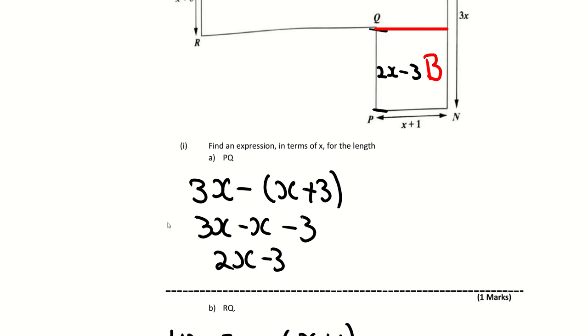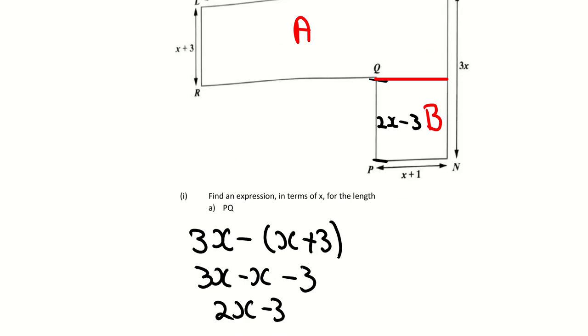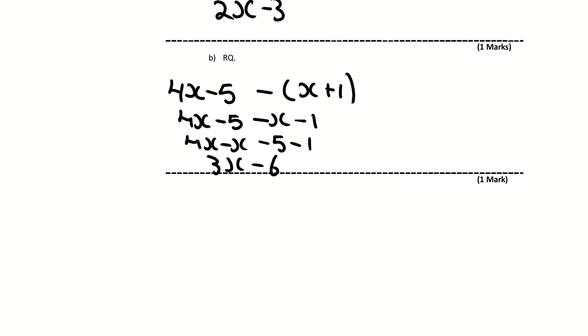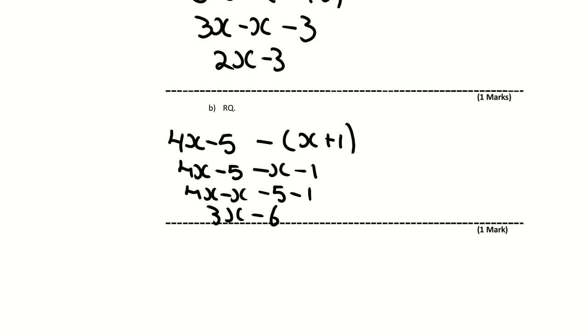No? Okay. Then they want RQ. RQ is the difference between 4x minus 5 and x plus 1. You would subtract it and group like terms, but please note that you're subtracting x plus 1. So minus by positive x is minus x, and minus by positive 1 is minus 1. If you're subtracting, it will turn to minus x minus 1, okay? And you'll get 3x minus 6. And that would be your answer for this question right here.